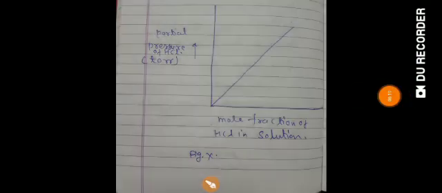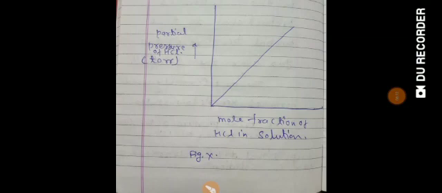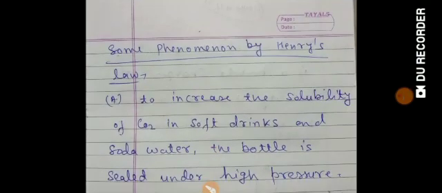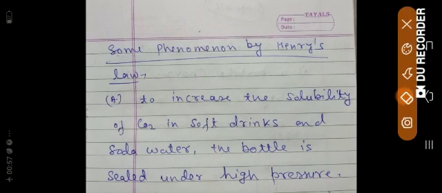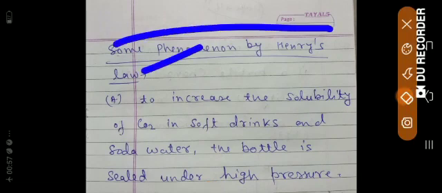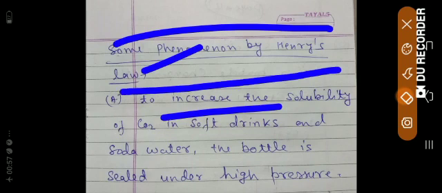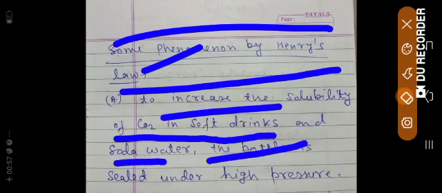So we discussed here about Henry law, and in the next page I am going to explain some phenomena of Henry law. Everybody drinks soft drinks like cold drinks, Coca-Cola, Pepsi, whatever you are interested in. To increase the solubility of CO2 in soft drinks and soda water, the bottle is sealed under high pressure.